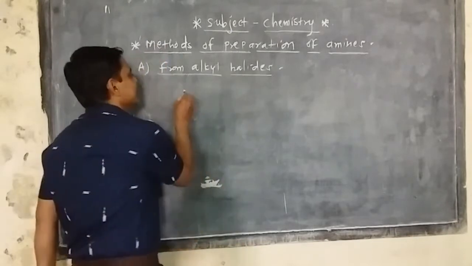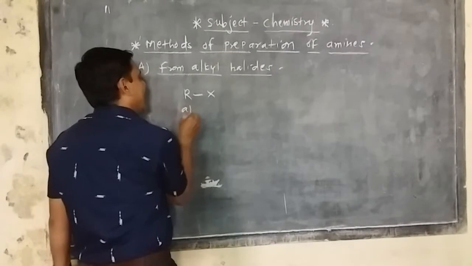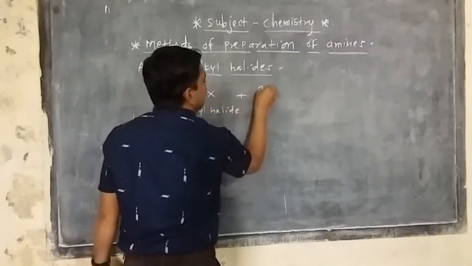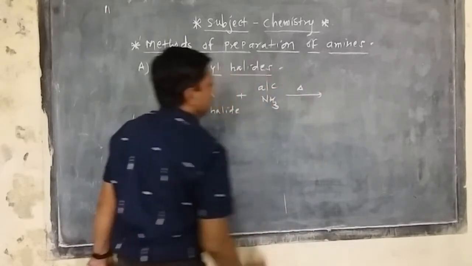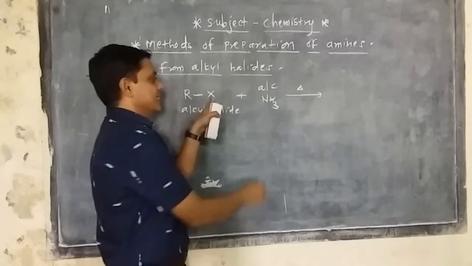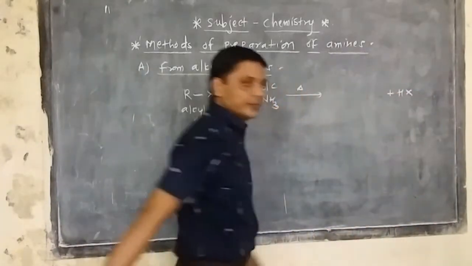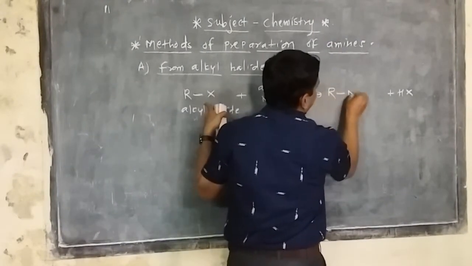Simply, I write the general reaction. Suppose alkyl halide, that is RX, reacts with excess alcoholic ammonia and then heating. Then what happens? This X and this H combine, that is HX is a byproduct, and this NH2 group is attached to it.